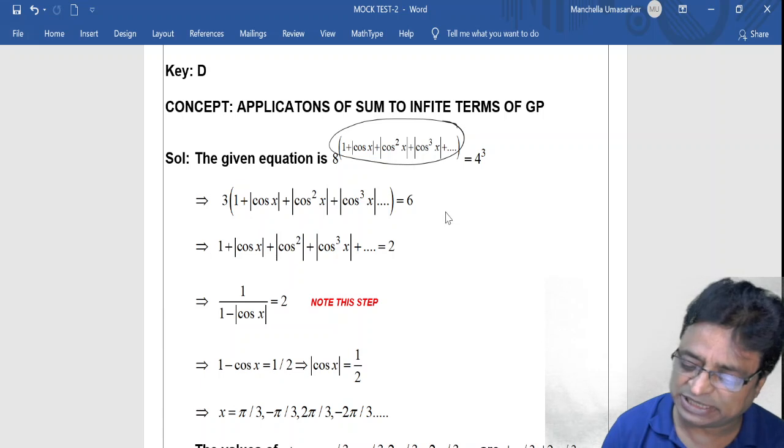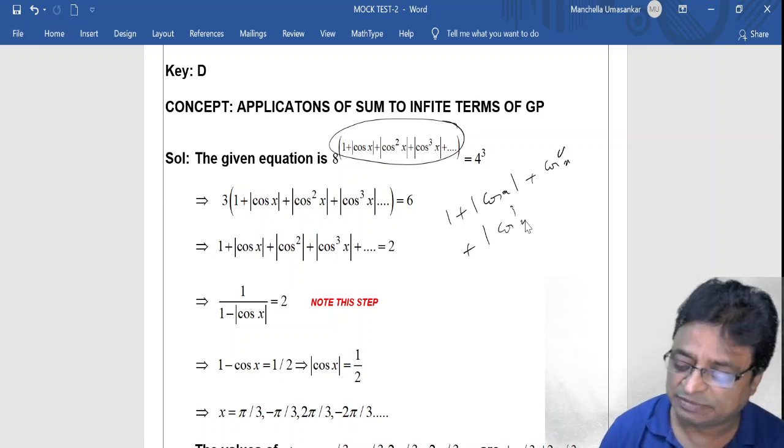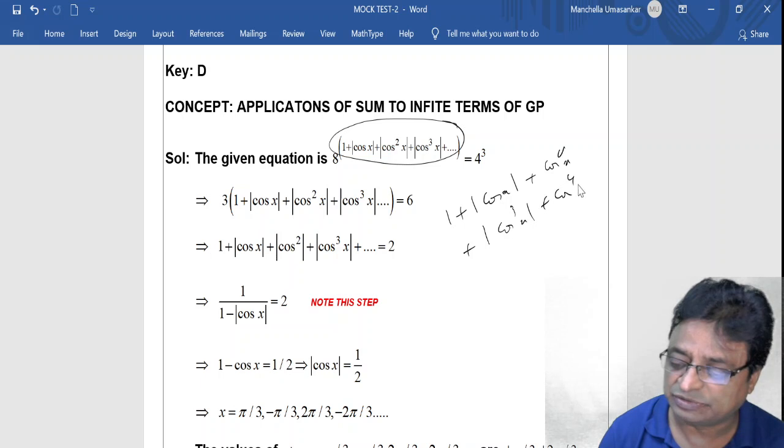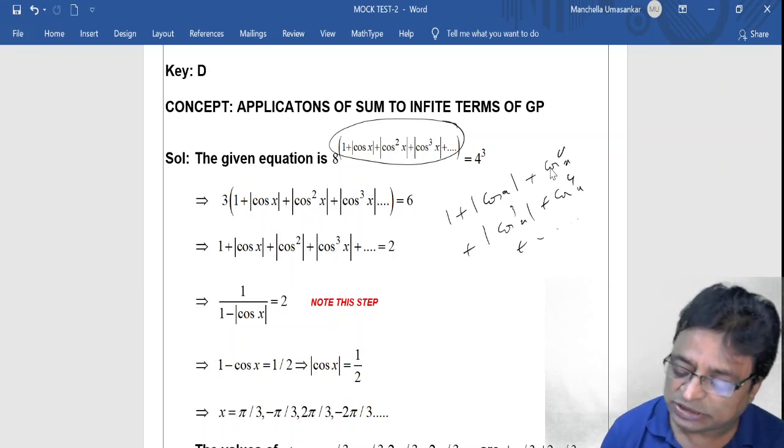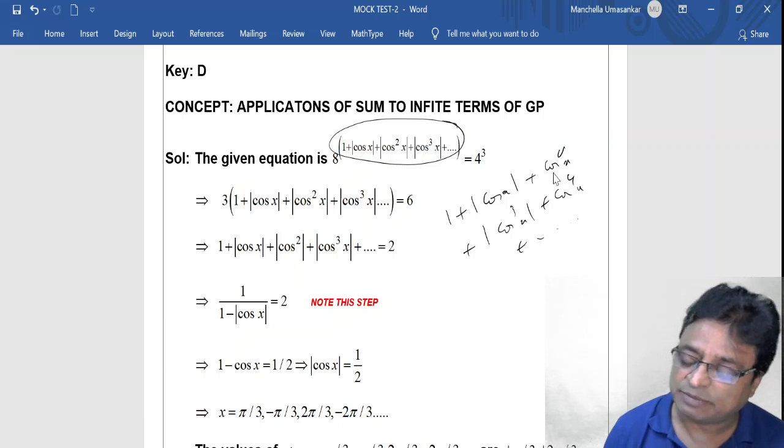So the same expression I can also write like this: 1 plus mod cos x plus cos square x plus mod cos cube x plus cos power 4x, something like that. But mod cos square x or cos square x, mod cos power 4x or cos power 4x, everything is the same.